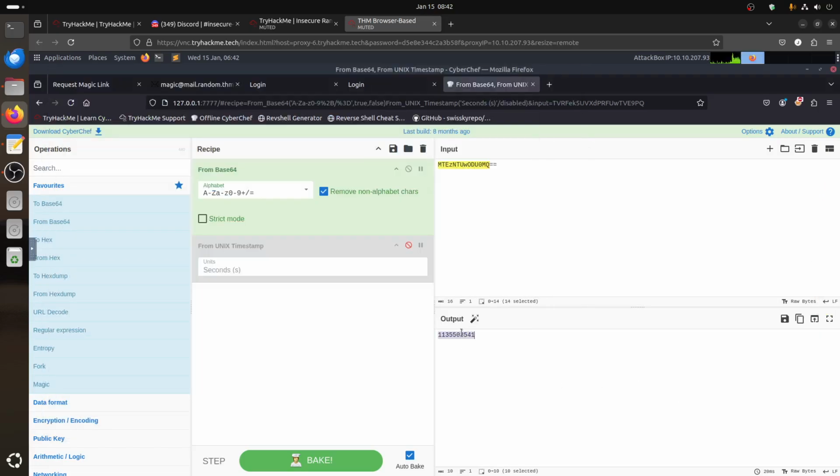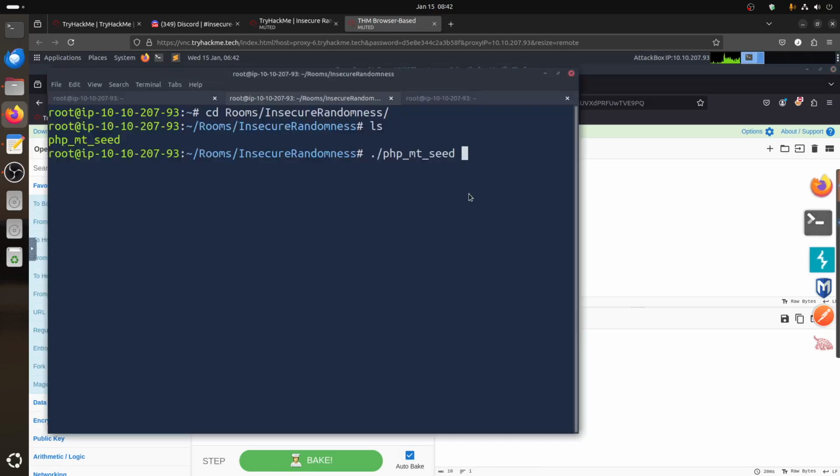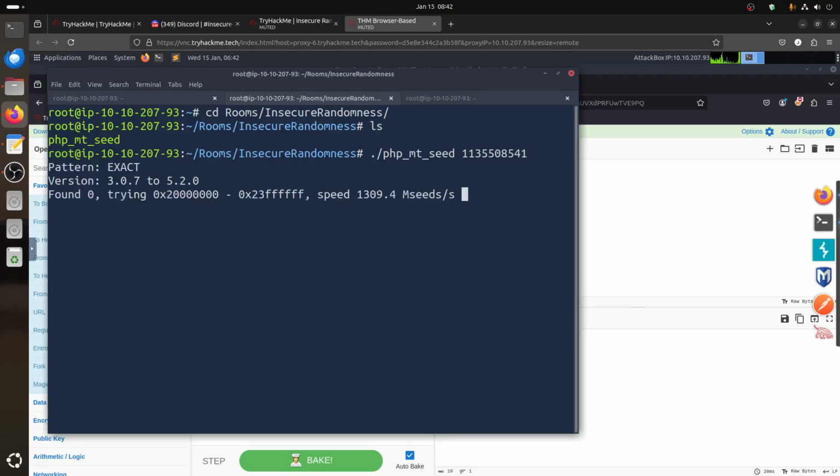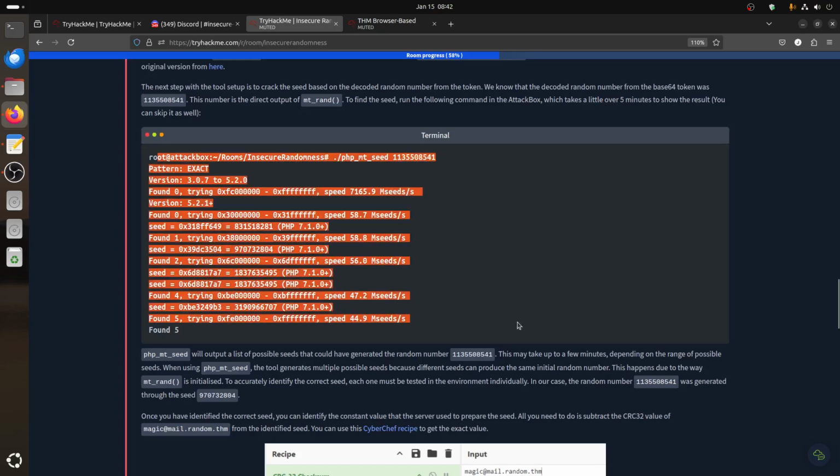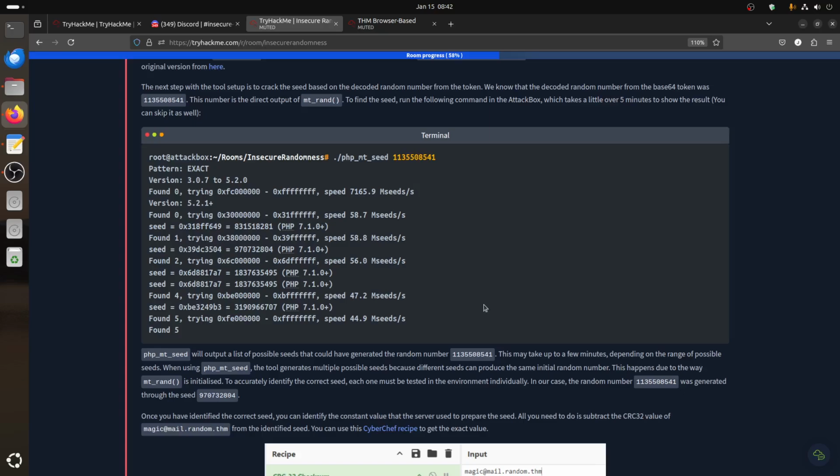So if I give it this and ask what seed of the rand PHP pseudorandom function was able to generate this one, it takes a few minutes on my computer, but it gives you this. If run another way, it will give you different seeds, like for example this seed and this seed.